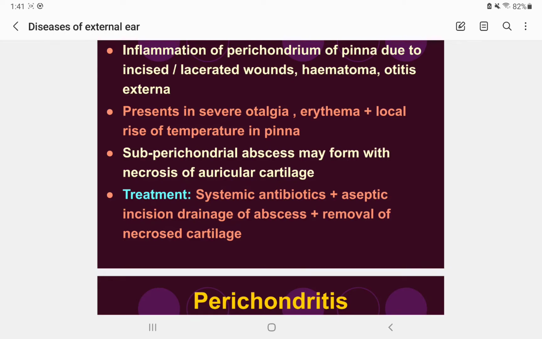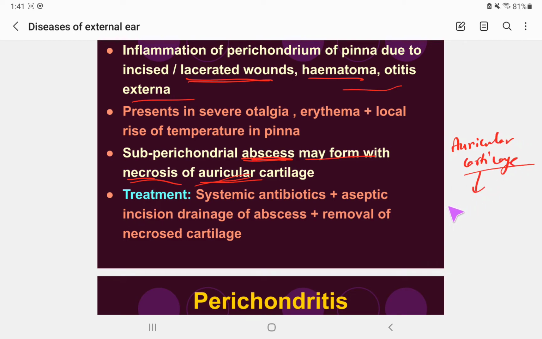Subperichondrial abscess may form with the necrosis of the avascular cartilage. So due to any kind of inflammation, lacerated wound, hematoma, or otitis externa, what will it cause? It will cause abscess, and it will also form with the necrosis of the avascular cartilage. In the auricular cartilage, abscess happens, and then what leads to it?